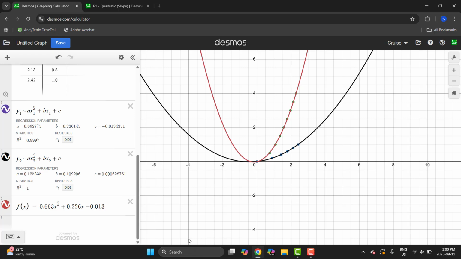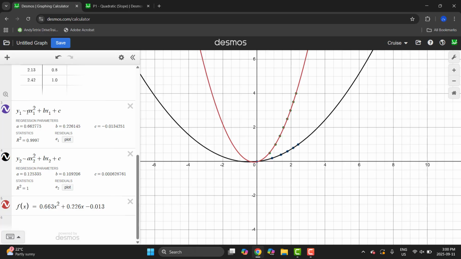In this video, we will use the regression that we created during our last video to use the a, b, and c parameters to generate a new function, and then use that function on a slope calculator to determine some new velocity data. And that velocity data will actually be instantaneous velocity.